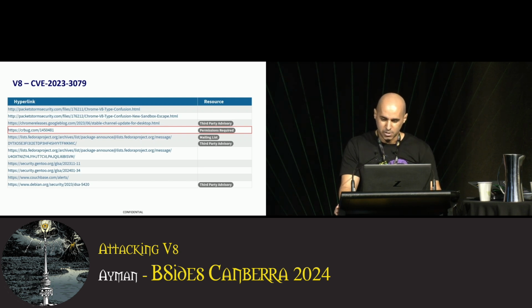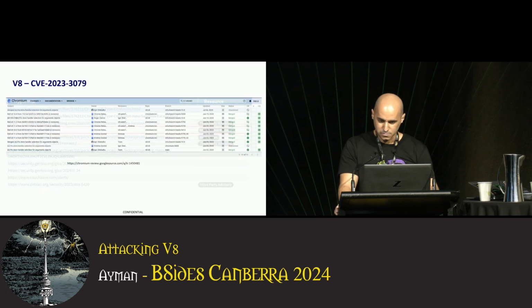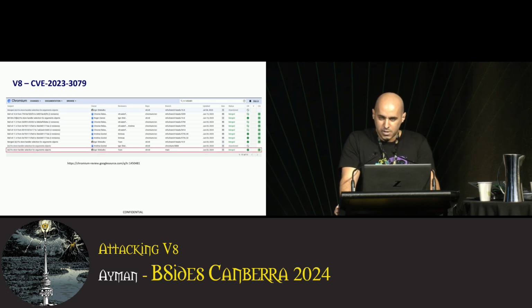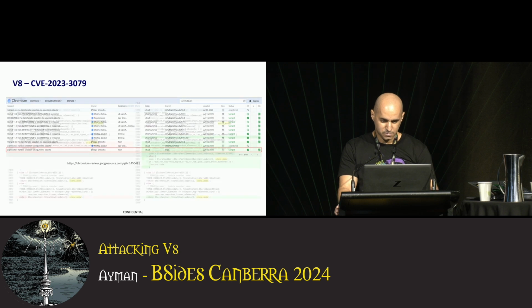What we can see in the URL is a bug tracking ID, 1450481. V8 is an open source project. We can look up this ID in the source repo, and we find some merge requests. One of them has been merged into the main branch.